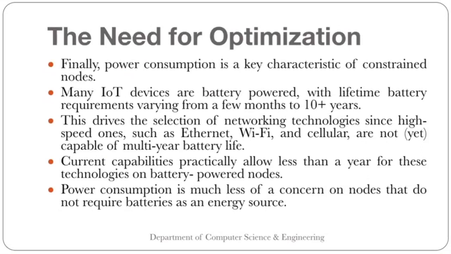Finally, power consumption is a key characteristic of constrained nodes. Many IoT devices are battery powered, with lifetime battery requirements varying from a few months to 10 plus years. This drives the selection of networking technologies, since high speed ones such as Ethernet, Wi-Fi and cellular are not yet capable of multi-year battery life. So when you need to send high speed data, the power required will be more, so the battery life will be less.